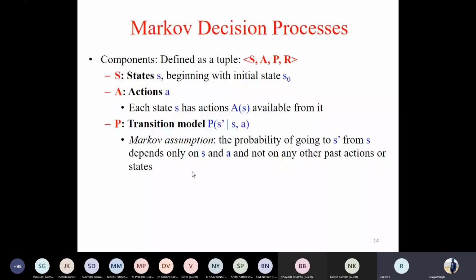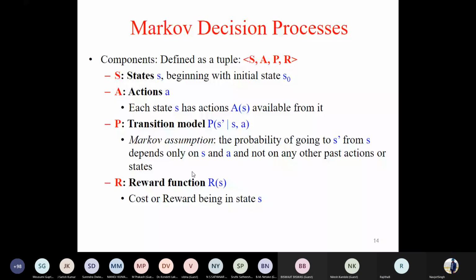Finally, the fourth tuple is the reward function. Again, it could be both positive as well as negative, the concept of a reward as well as a penalty. So the problem which involves reinforcement learning should be modeled in terms of these four parameters. Now coming to the solution, like in the previous case, the solution was the correct desired set of actions. Here we call the solution the policy.